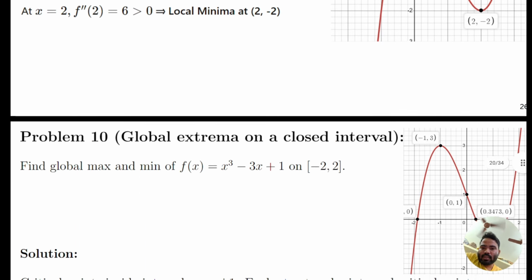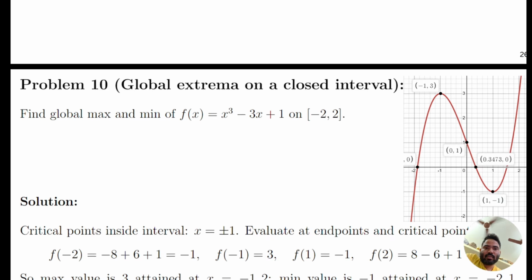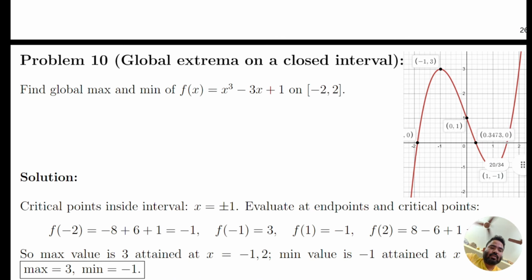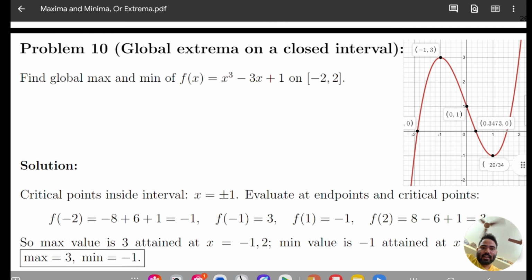Now come to the next question. Our next question is to find the global extrema. For the global extrema you should have an interval, that's why an interval is given. So we have to check whether the points lie inside this. So first of all, see the question. Find the global maxima and minima of the function f(x) equal to x cube minus 3x plus 1 on the interval minus 2 comma 2.